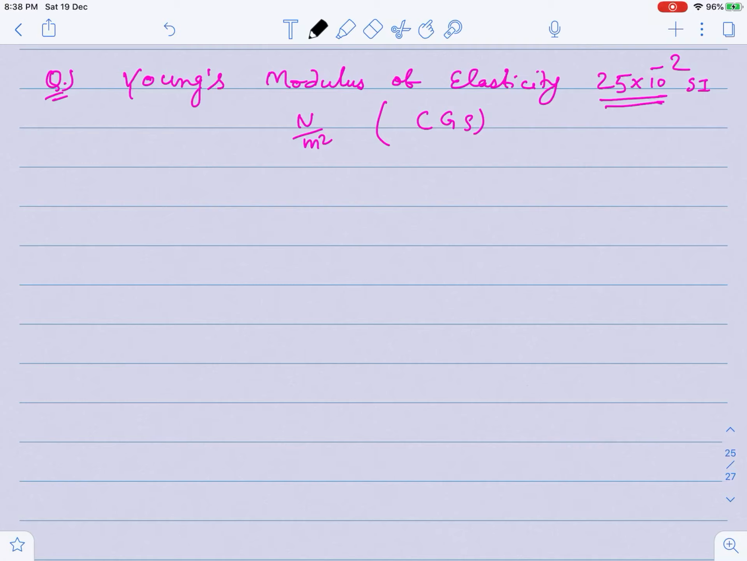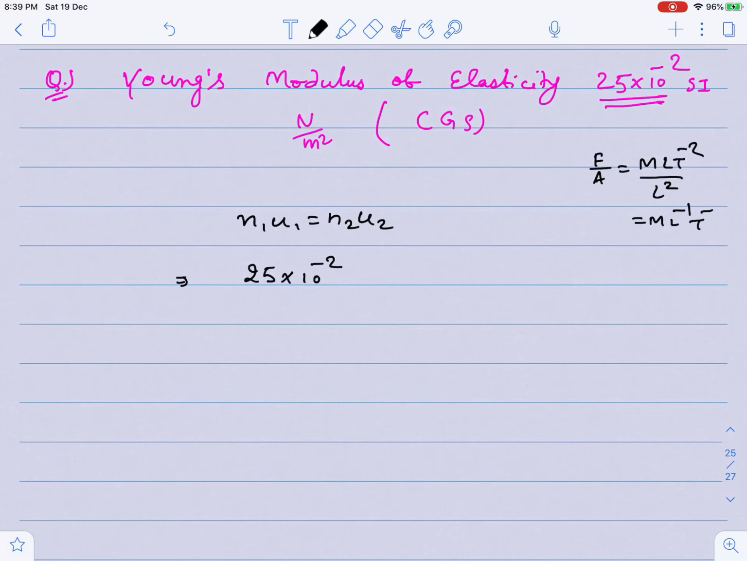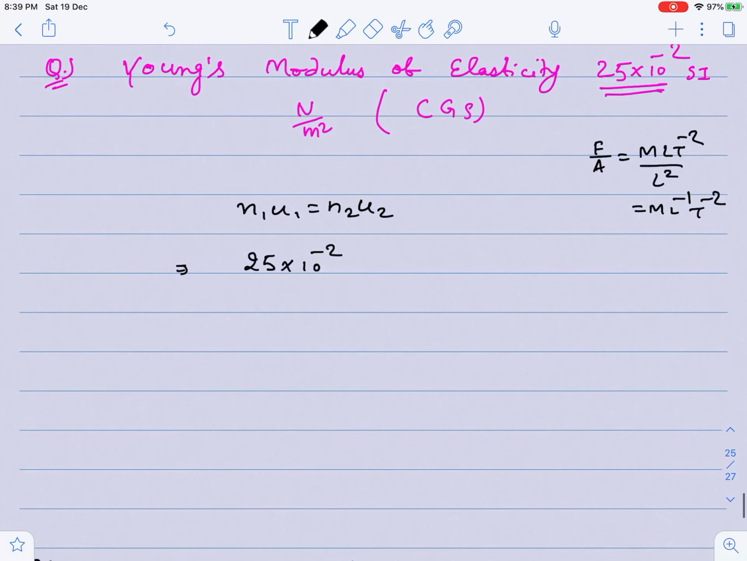In last lecture I asked you this question. I am directly using the concept N1 U1 equals N2 U2. Here I have to convert into CGS unit. N1 is given as 25 into 10 raised to power minus 2, U1 is Young's modulus of elasticity. As you know, the dimension of Young's modulus of elasticity is force per unit area, M L T minus 2 upon L squared, so I can write M L minus 1 T minus 2.